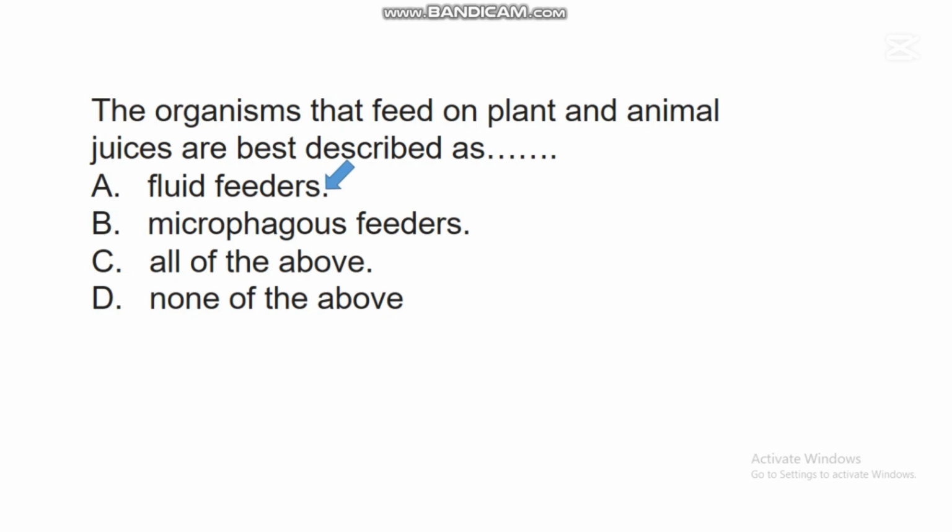Fluid feeders. Fluid feeders are those organisms that feed on juices found in plants and animals. There are organisms that suck the juice from animal sources and also from plant sources. Those organisms are called fluid feeders.